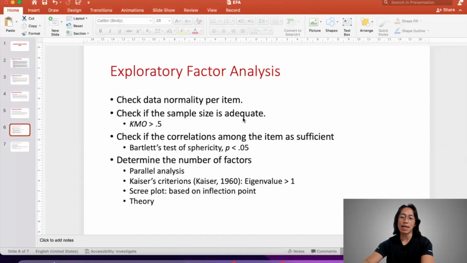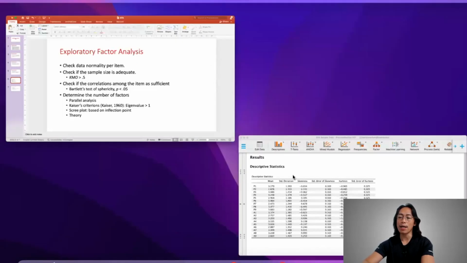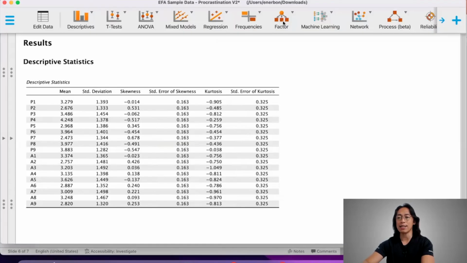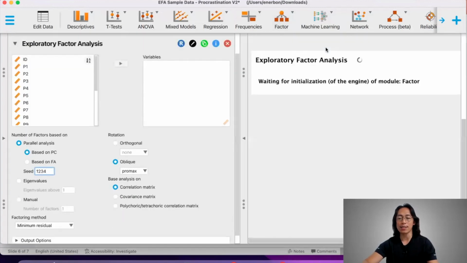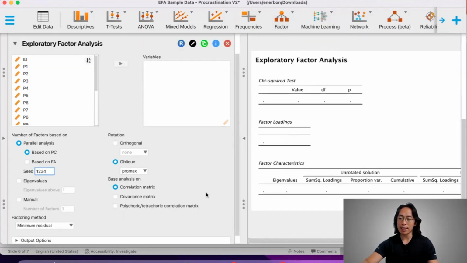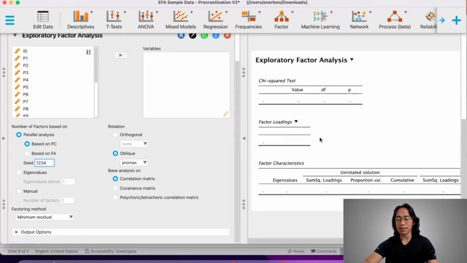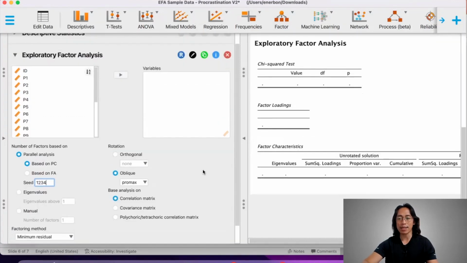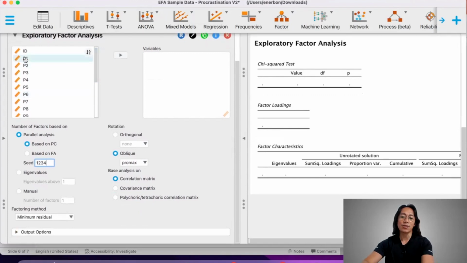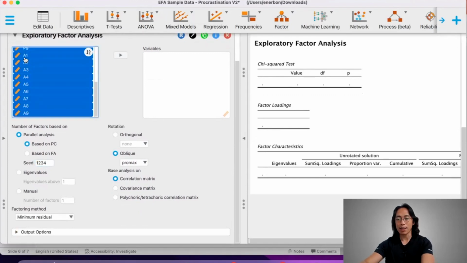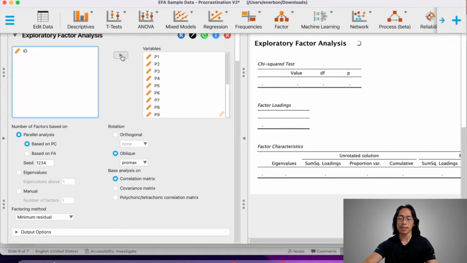Next, we check if the sample size is adequate. So we do that by going to our actual analysis. So we click on factor. We have options here. We select Exploratory Factor Analysis. Now, automatically, it will start computing stuff, but we will make some adjustments still. But let's first enter our variables. But don't mind the immediate results that it will produce because we will still make some adjustments. So let's do this step by step.